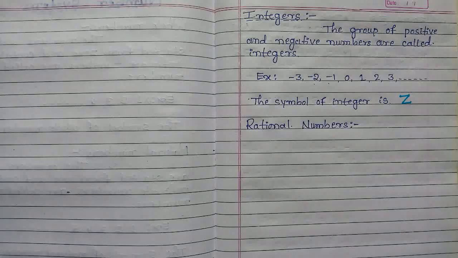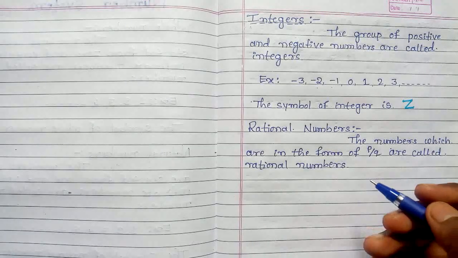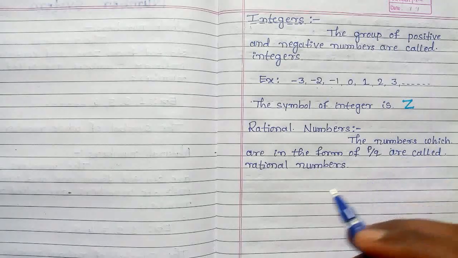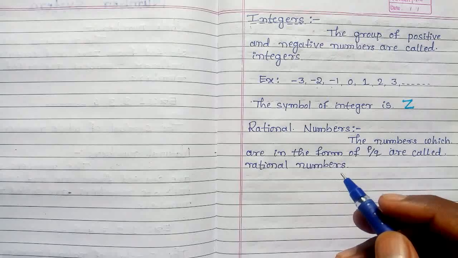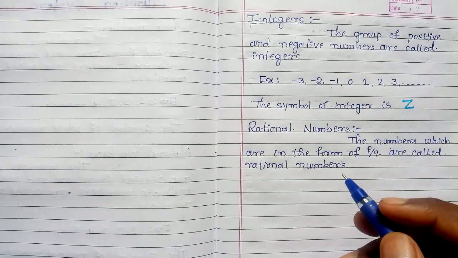Rational numbers means the numbers which are in the form of p by q. If the numbers are in the form of p by q, then all those numbers are called rational numbers. Here p and q are integers.